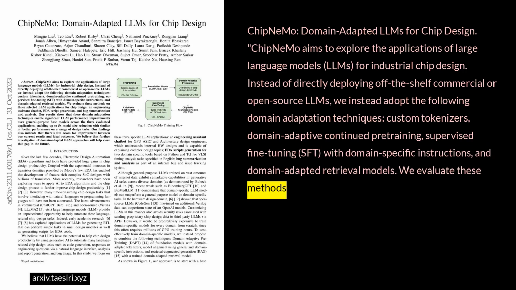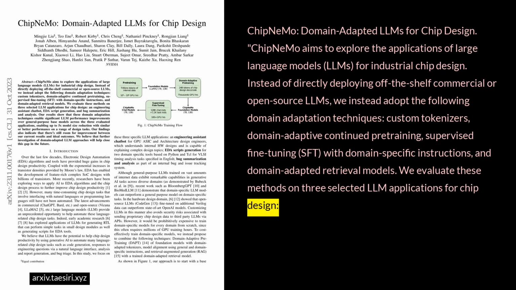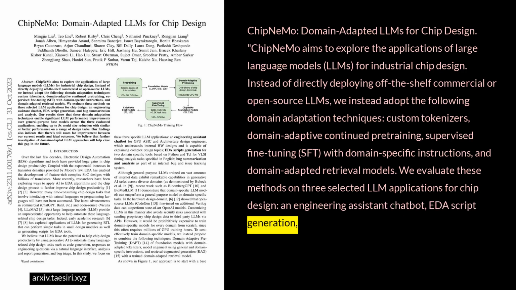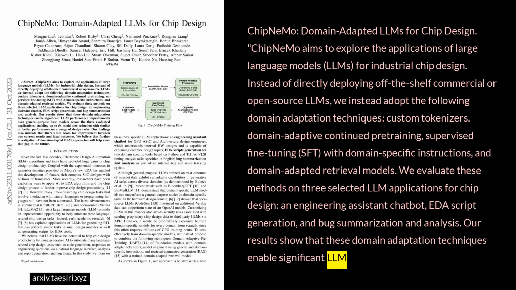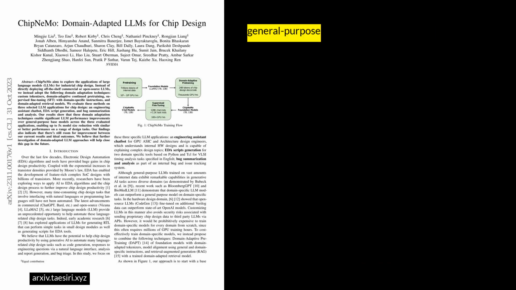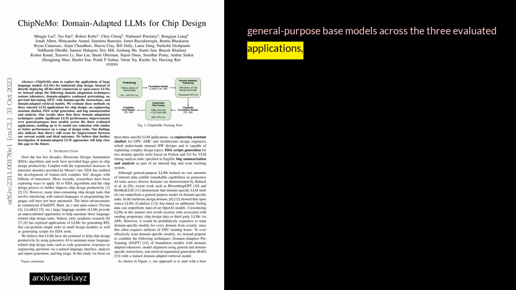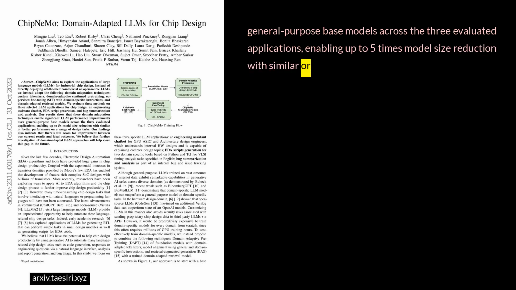We evaluate these methods on 3 selected LLM applications for chip design: an engineering assistant chatbot, EDA script generation, and bug summarization and analysis. Our results show that these domain adaptation techniques enable significant LLM performance improvements over general-purpose base models across the 3 evaluated applications, enabling up to 5 times model size reduction with similar or better performance on a range of design tasks.